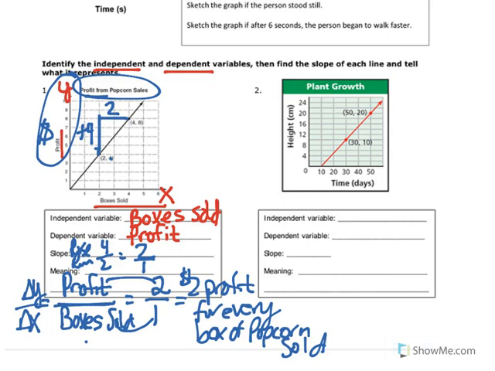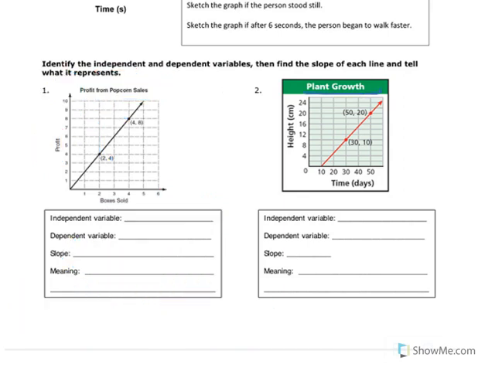Okay, let's try the next one over here with the plant. It says plant growth is the title, and we have the height in centimeters and the time in days. Independent variable, always the x, so that's time in days. Dependent variable, always the y, so that's height in centimeters.